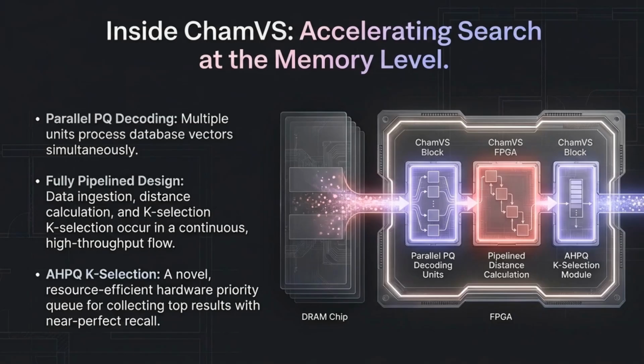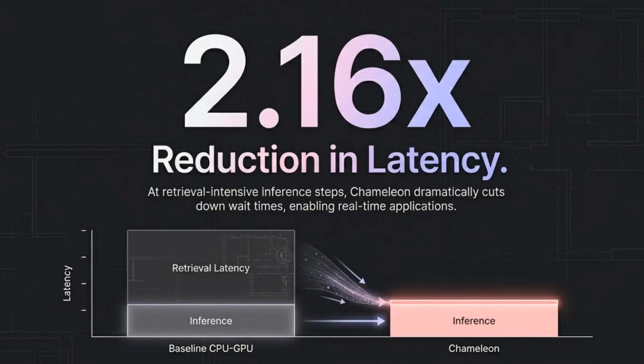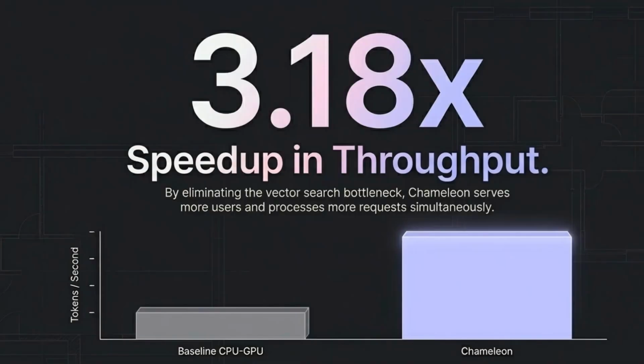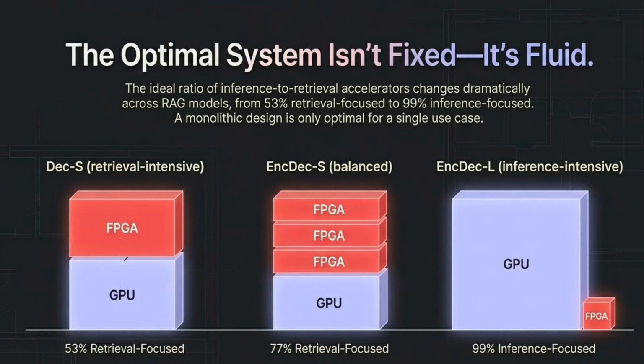This isn't just a hardware optimization. By moving vector search closer to memory and offloading it from CPUs and GPUs, Chameleon dramatically reduces retrieval latency and energy consumption. In fact, in evaluations, the system achieves up to 2.16 times lower end-to-end latency, up to 3.18 times higher throughput compared to traditional CPU-GPU architectures. More importantly, the optimal balance between retrieval accelerators and inference accelerators varies wildly depending on the rack configuration. A fixed monolithic setup simply can't adapt to that reality.